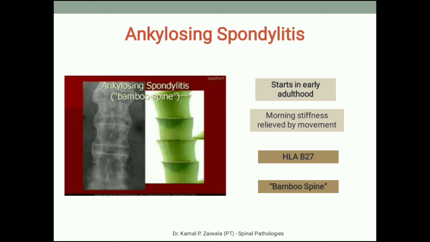Ankylosing spondylitis is generally seen in patients in early adulthood. Almost 85 to 90% of the patients are diagnosed by the age of 26 to 30 years. Post 30 years or post 45 years, only 10 to 15% of the patients are diagnosed.